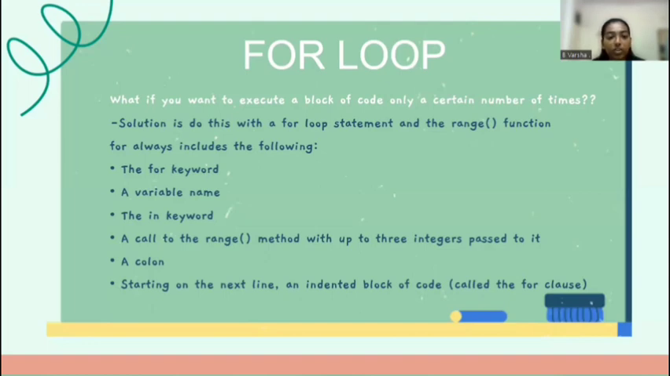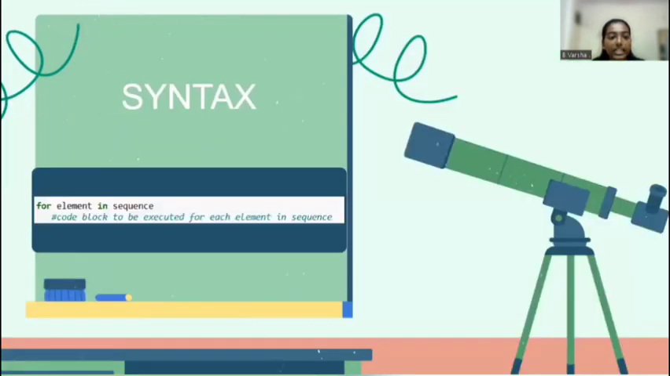A for statement always includes the following: the for keyword, a variable name, the in keyword, a call to the range function method with up to 3 integers passed to it, a colon, and starting on the next line, an indented block of code called the for clause. Syntax is for element in sequence.